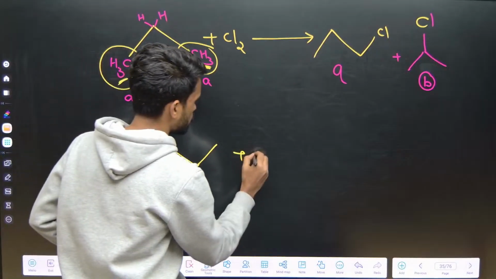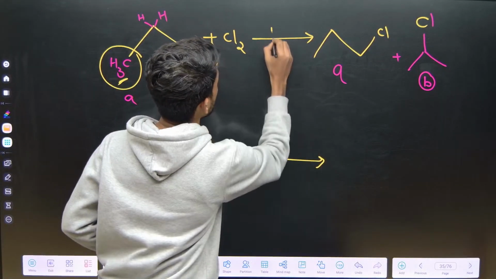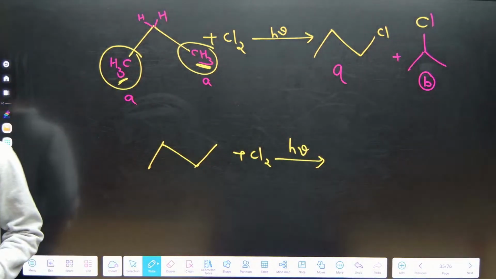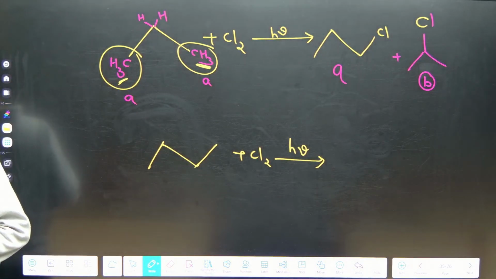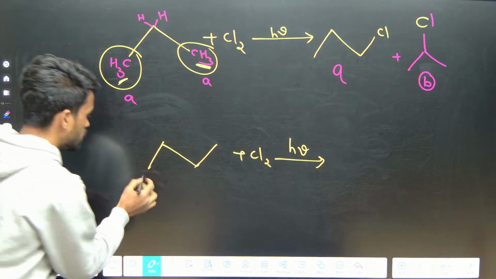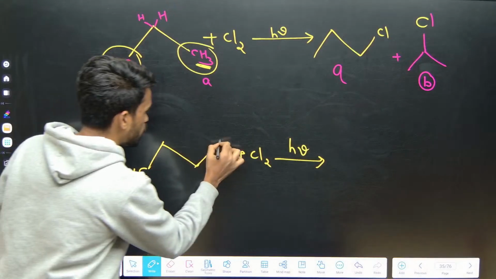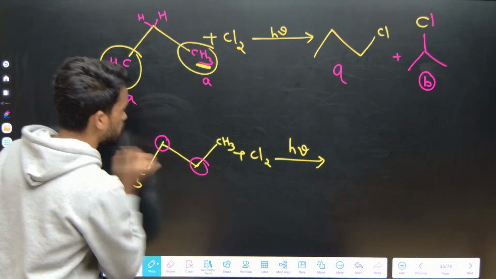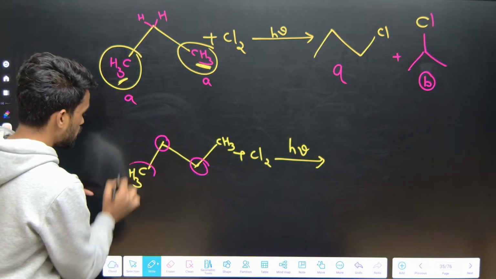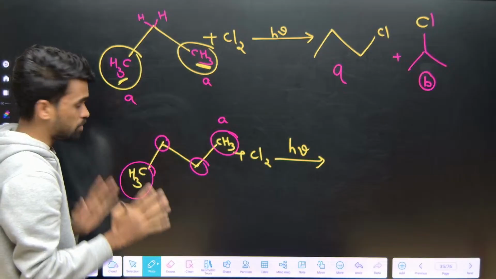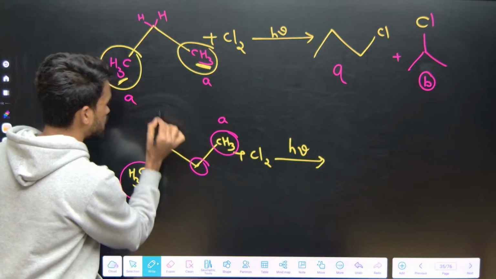Now tell me, this reaction takes place in sunlight. Tell me fast, how can you see how many types of products are formed? Just look here, this methyl group of butane and this methyl group are the same, and the methylene groups are of the same type. So let us say these terminals are A type, both are the same methyls, and these internal methylenes are B type.